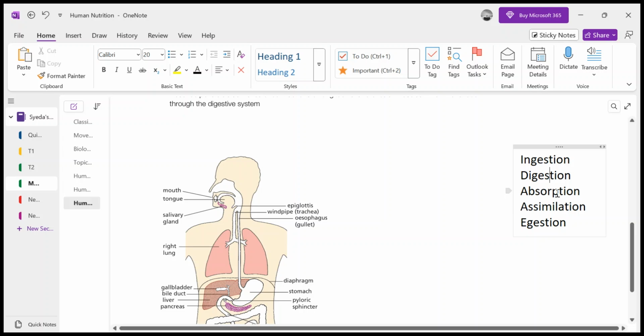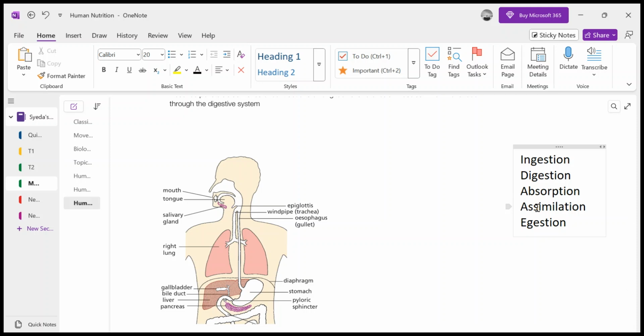The absorption is basically the absorption of those simpler soluble substances like glucose, amino acids, fatty acids, and glycerol into your bloodstream, right? Then assimilation is basically after the absorption, these nutrients are taken to the cells where they are used.